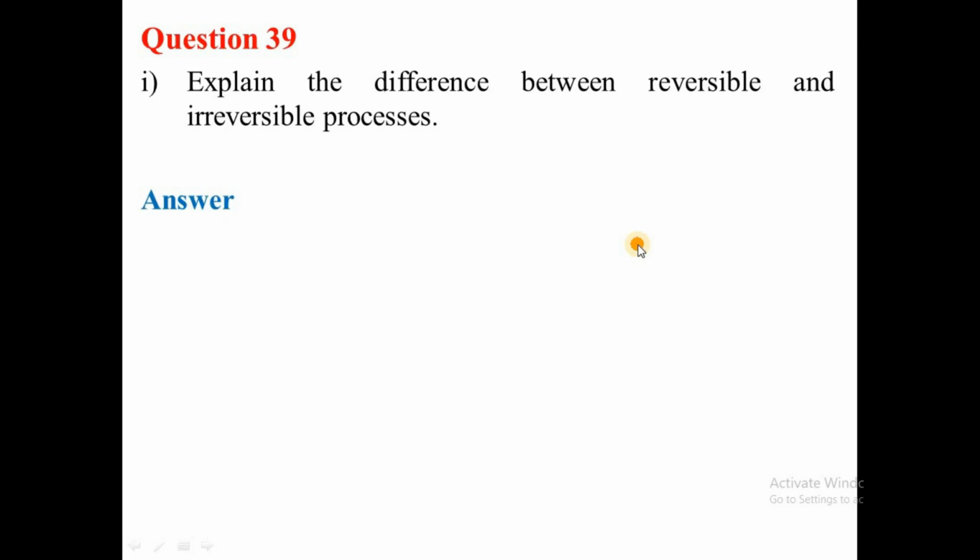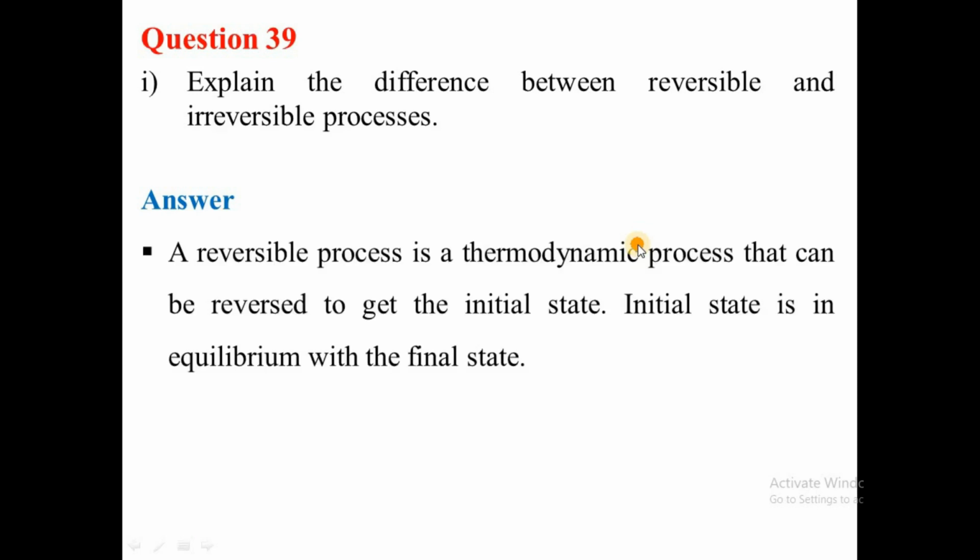So as an answer, we have the reversible and the irreversible process, and you need to explain the difference between the two processes. Normally, a reversible process is a process that can be reversed. You have the initial state and you have the final state, and you can reverse from the final state to initial state. If it is possible to reverse from the final state to initial state, that process is called reversible process.